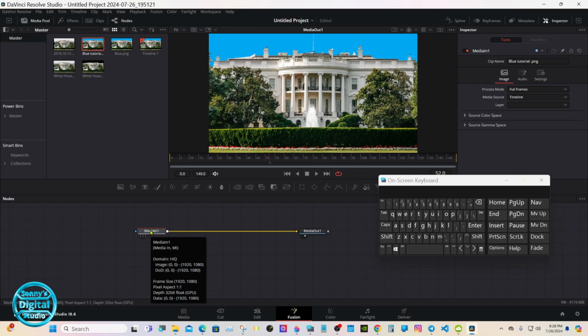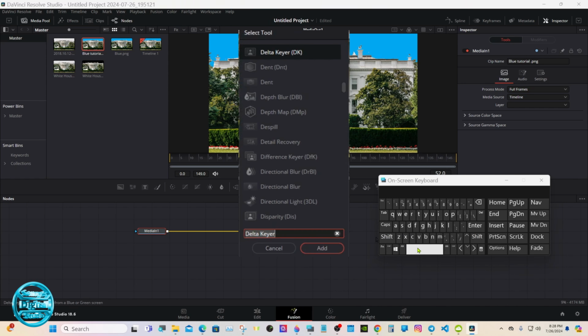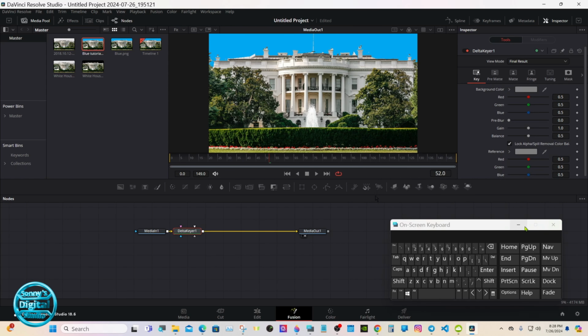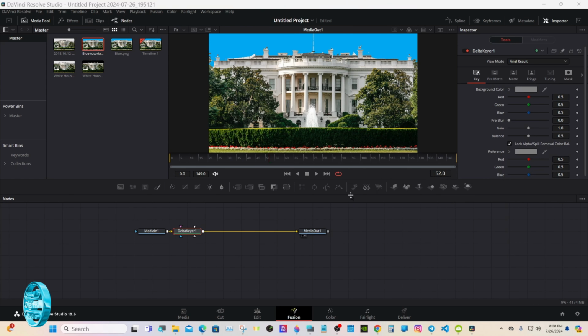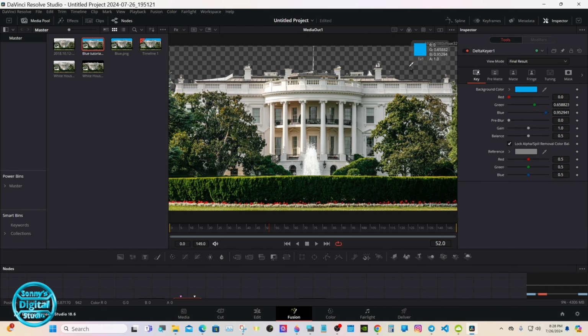With the media in selected, shift space, and delta keyer. I already have it typed in. Now you want to go to the inspector, under background color, grab the little color picker, and you should have something like that.